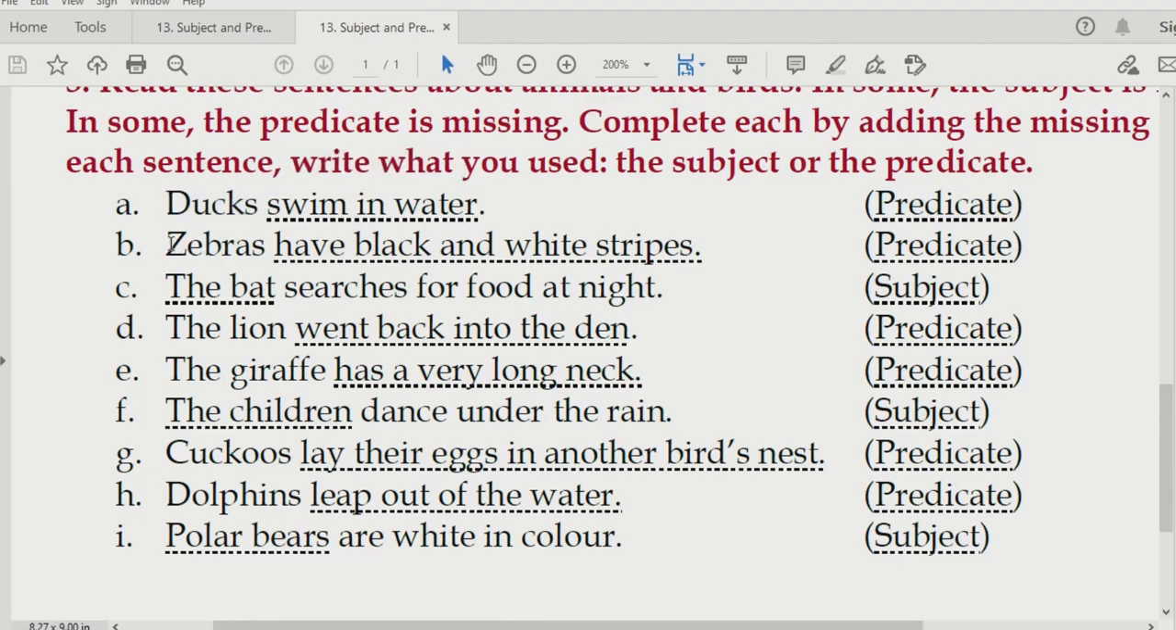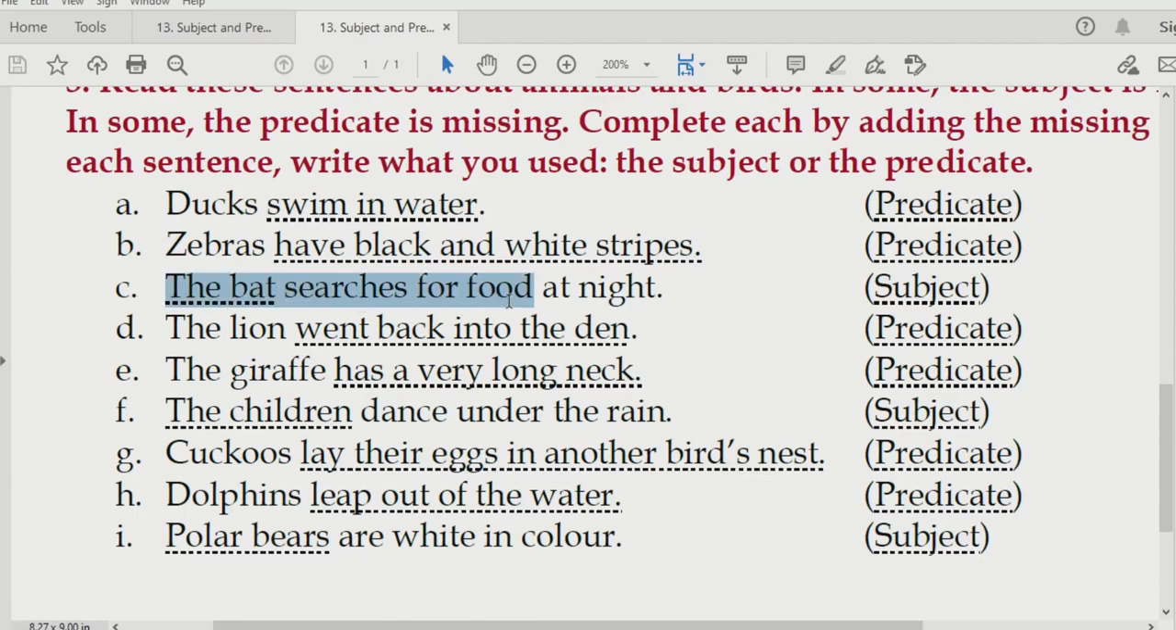Next one, zebras have black and white stripes or strips, whatever you call it. Now let us identify the verb in this sentence, have. And since have is the verb, starting from here to here is going to be the predicate. And in this blank also we will write predicate. Let me repeat once again, students, you can frame your own sentences. All these are just simple examples for you to understand. Next one,